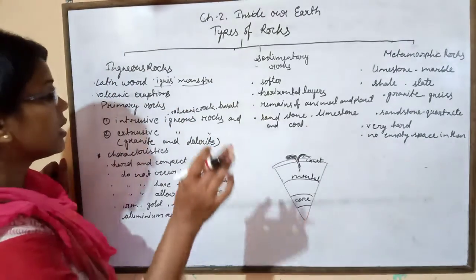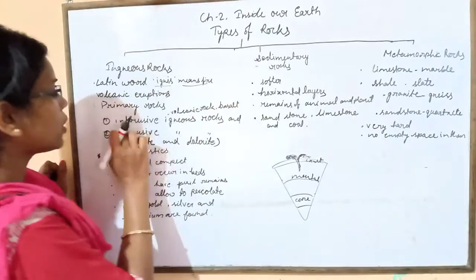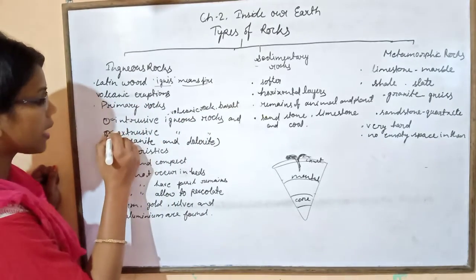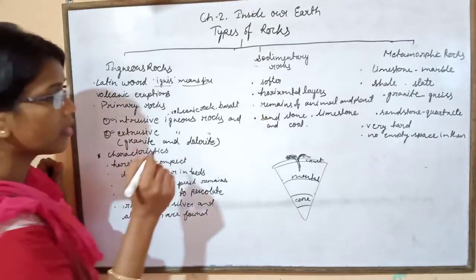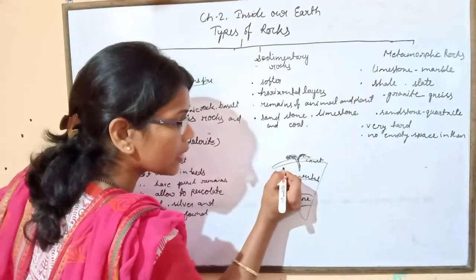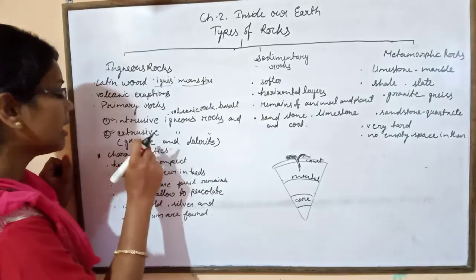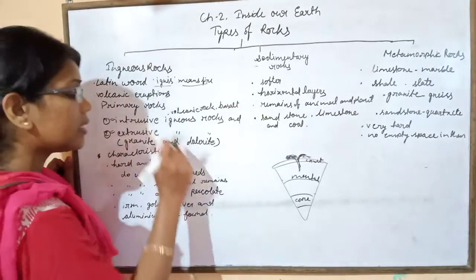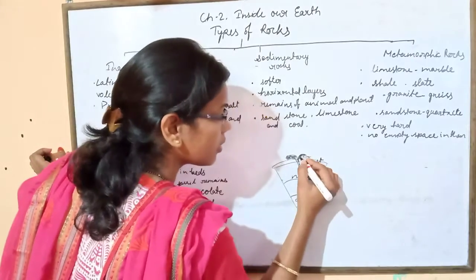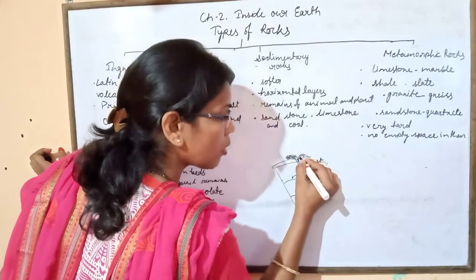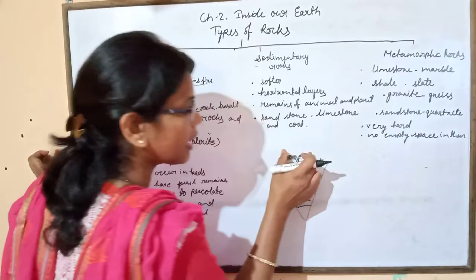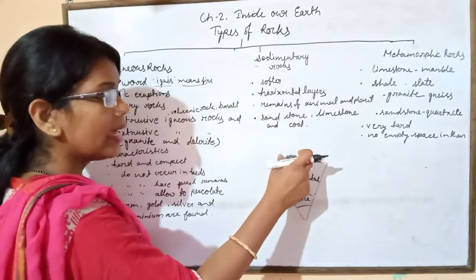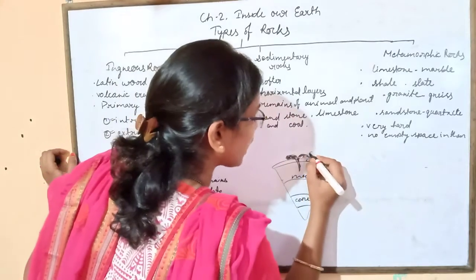And children, igneous rocks are of two types: first intrusive and second extrusive. First, come to the extrusive igneous rock. Children, when lava or magma comes out, solidifies and cools on the surface of the earth, it is known as extrusive.